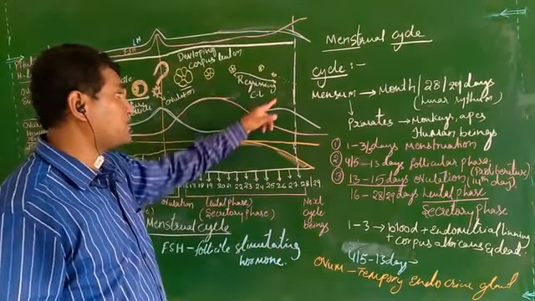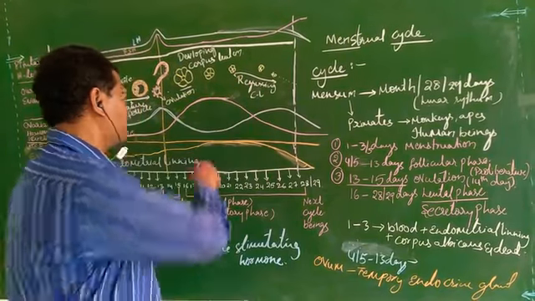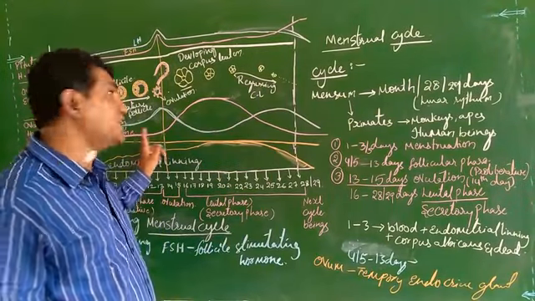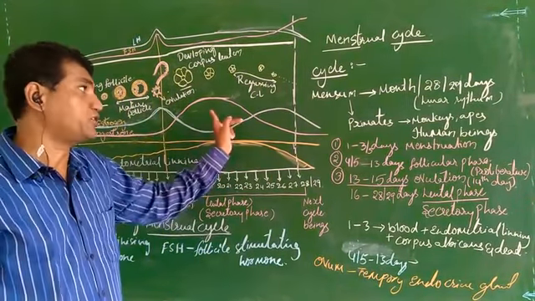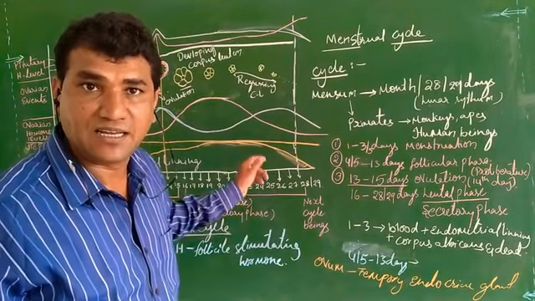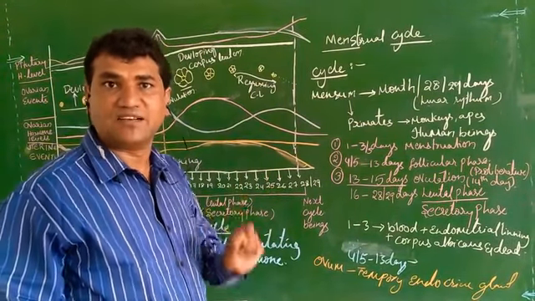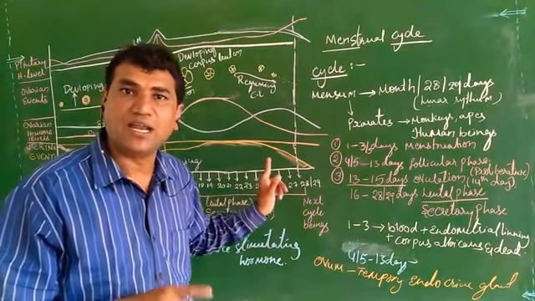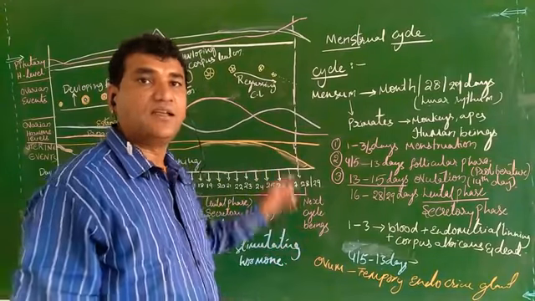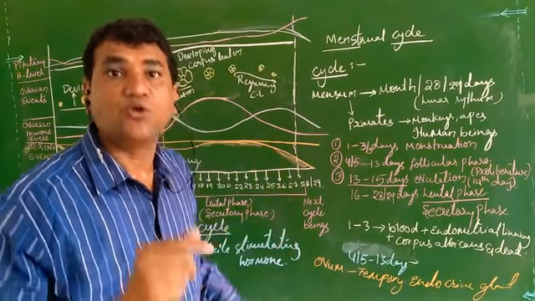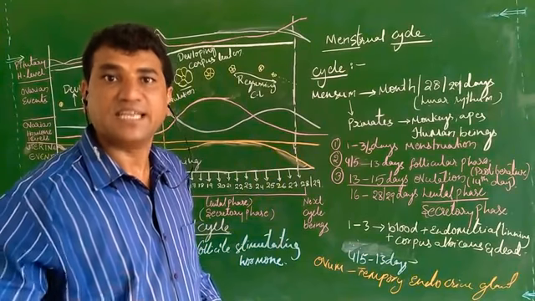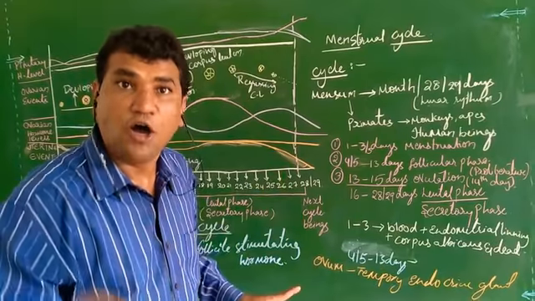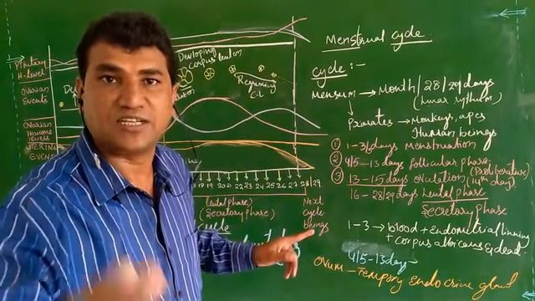And if the corpus luteum is regressing, the estrogen levels will decrease and the progesterone levels will increase. If fertilization has to occur, it will occur in the ampullary isthmic junction. If fertilization occurs, no menstruation occurs, that is, the next menstrual cycle is stopped. And if no fertilization, the next menstruation occurs.